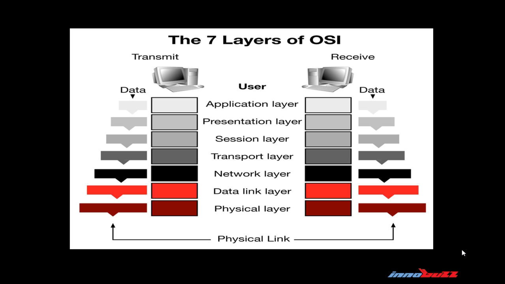Data link layer has two subdivisions. First one is LLC, means Logical Link Control, and MAC, Media Access Control. LLC works as an interface between network layer and data link layer, and Media Access Control layer provides MAC filtering. Network device switch is installed in layer 2 of the OSI model, means data link layer.